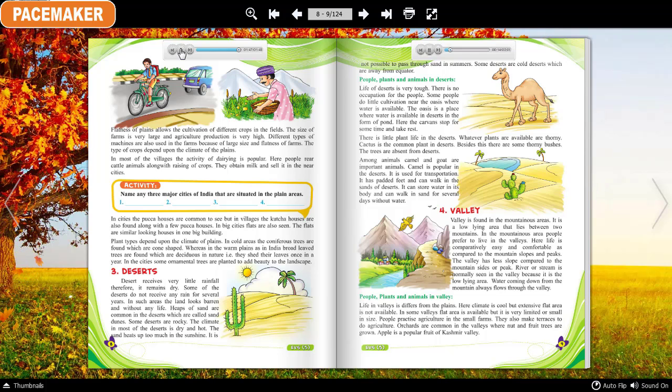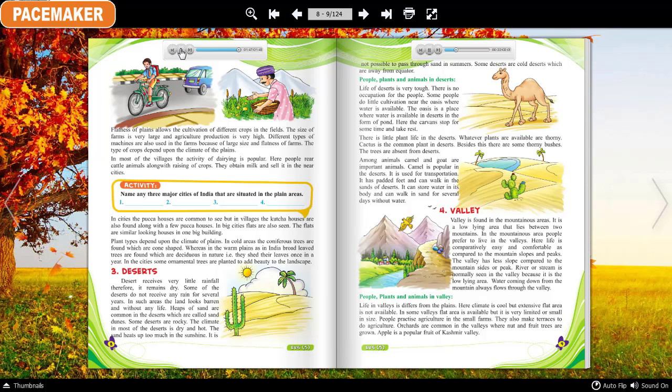There is no occupation for the people. Some people do little cultivation near the oasis where water is available. The oasis is a place where water is available in deserts in the form of pond. Here, the caravans stop for some time and take rest.